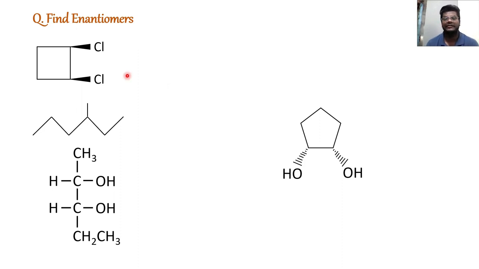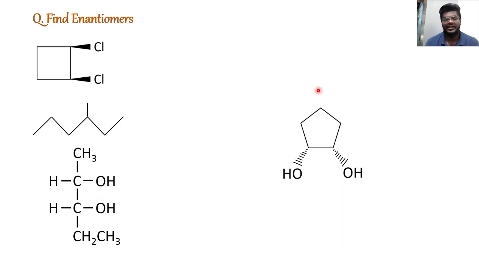We just have to find which structures can have their enantiomeric pair. This structure has a plane of symmetry, so this is a meso compound. Here the molecule looks asymmetric, so they can have their mirror images. This molecule also has no plane of symmetry, so an enantiomer of this compound is also possible.